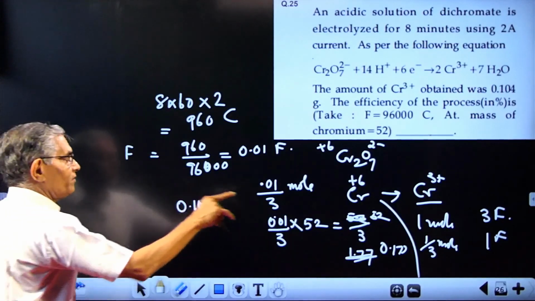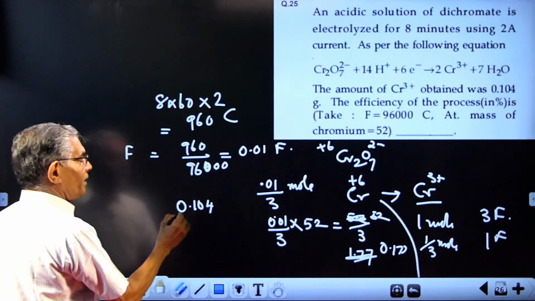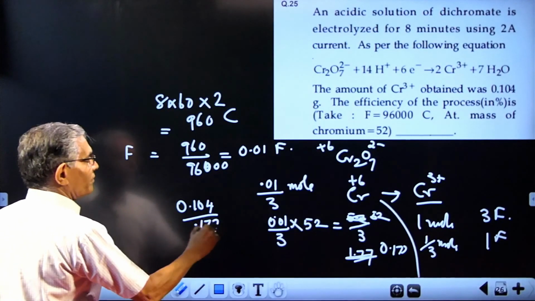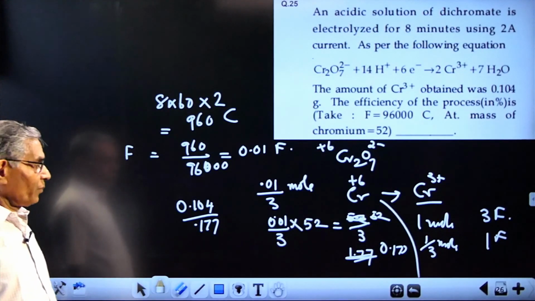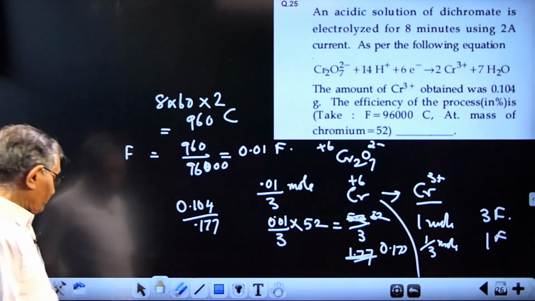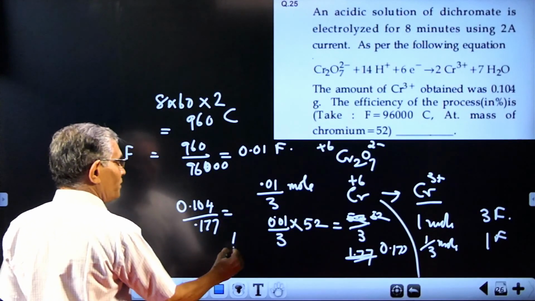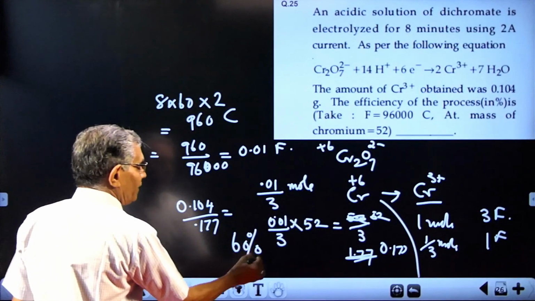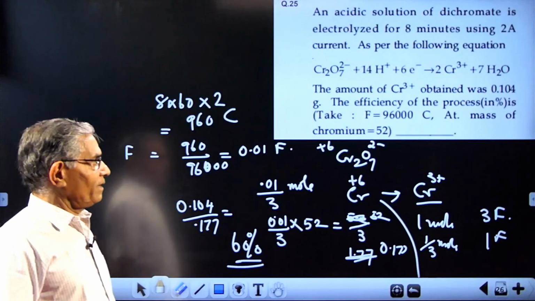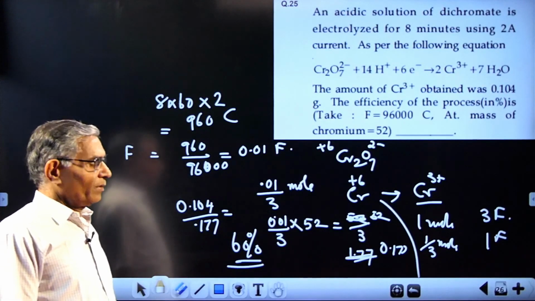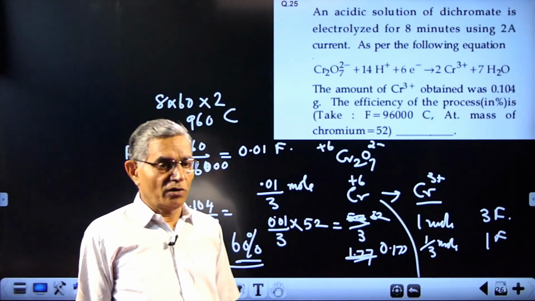So the efficiency should be actual amount obtained divided by theoretical amount to be obtained, 0.104 by 0.177, into 100. It will be around 60%. It will be coming out to 0.6. So in terms of percentage, it will be 60. That way you calculate it. Problems are very simple. The principle you should know. That's all. Okay. That's all. Thank you.